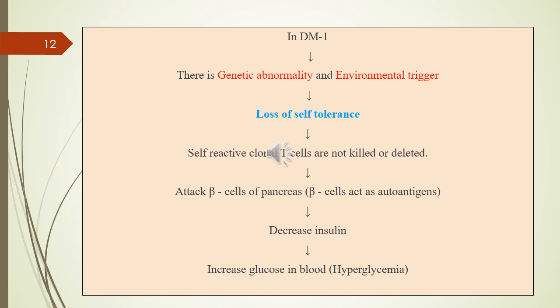So these two, genetic abnormality and environmental triggers, lead to loss of self tolerance. Due to loss of self tolerance, there is no killing of T lymphocyte. So this T lymphocyte will attack our beta cells of pancreas. So beta cells अगर डिस्ट्रॉय हो जाएगा तो उसमें से इंसुलिन इनफ अमाउंट में सीक्रीट नहीं होगा. So there is a decrease in insulin and increase in glucose in blood, leading to hyperglycemia.